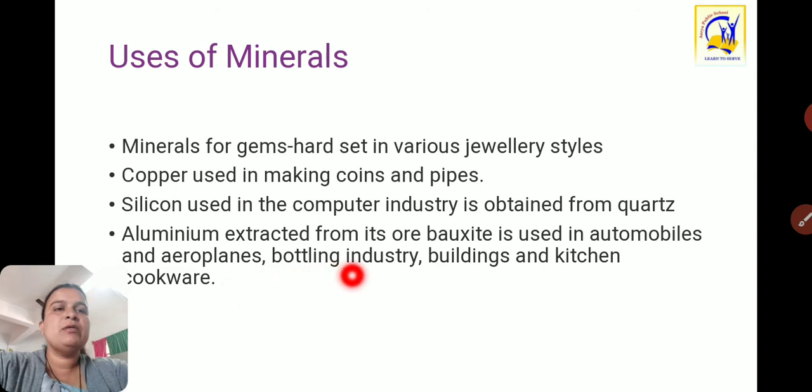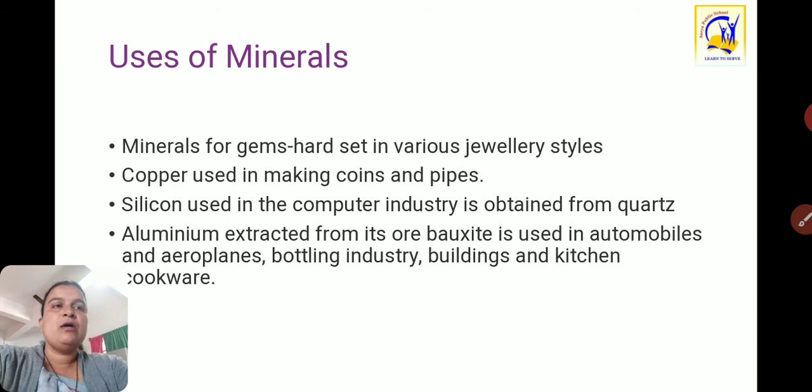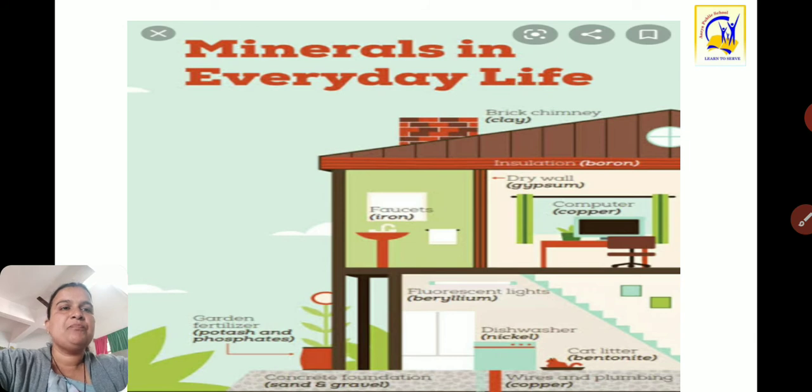So in these various ways and for various purposes we use these minerals. Here you can see a house, and in it we require minerals for a lot of purposes in our everyday life.